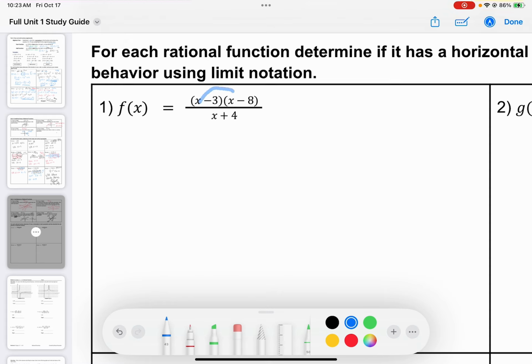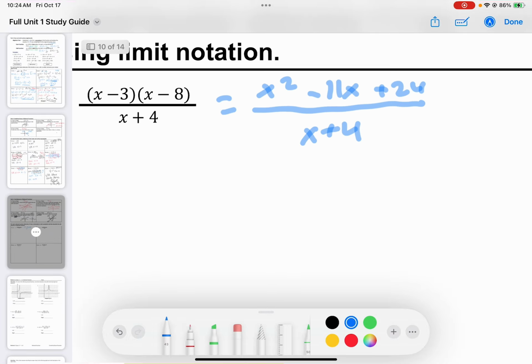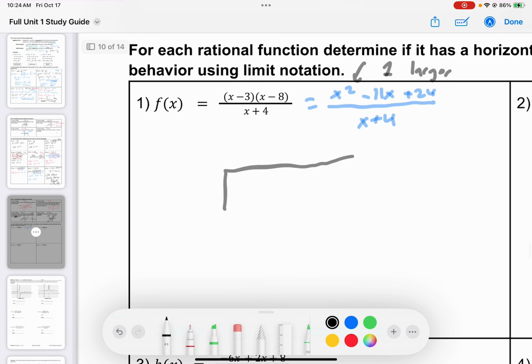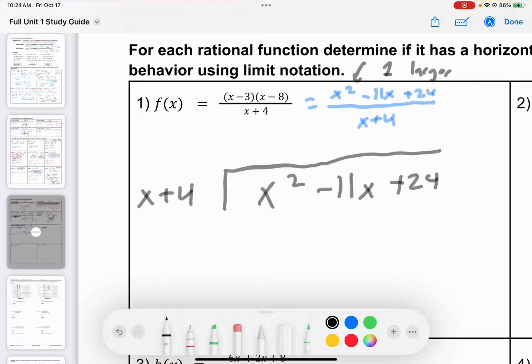We're going to distribute this into factor or standard form, so I'm going to get x squared minus 11x plus 24 all over x plus 4. Well, the degree of the denominator is one larger. That means I'm going to get a slant asymptote. I need to do some polynomial long division. If you're Chris, you're probably going to do synthetic division. But I believe in polynomial division because it works every time.